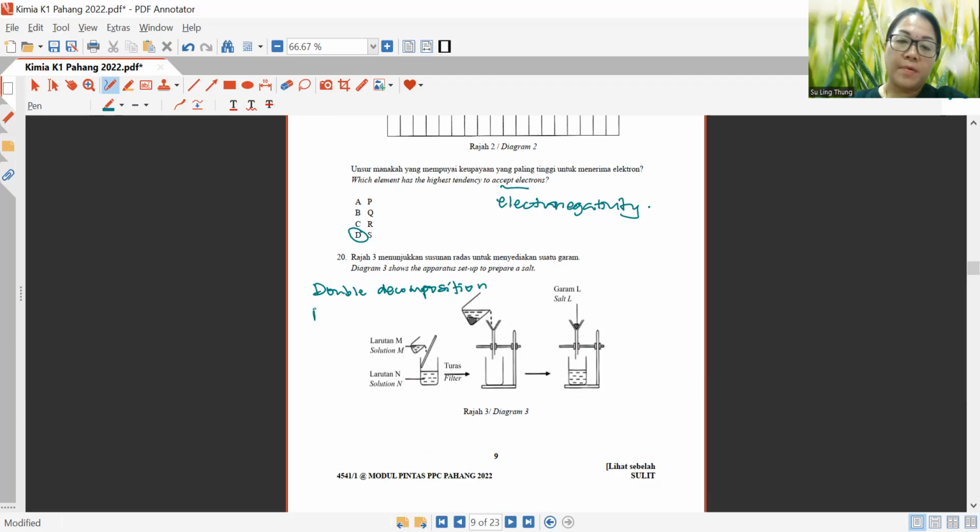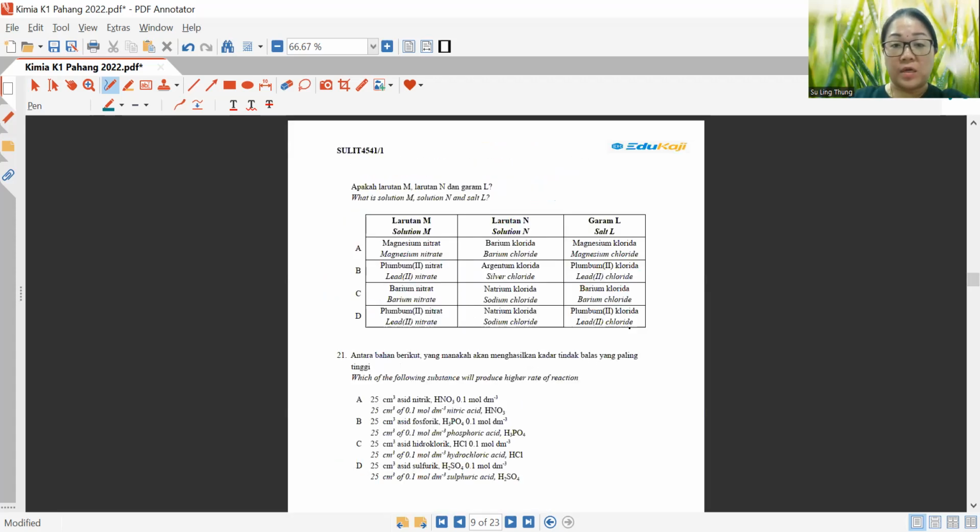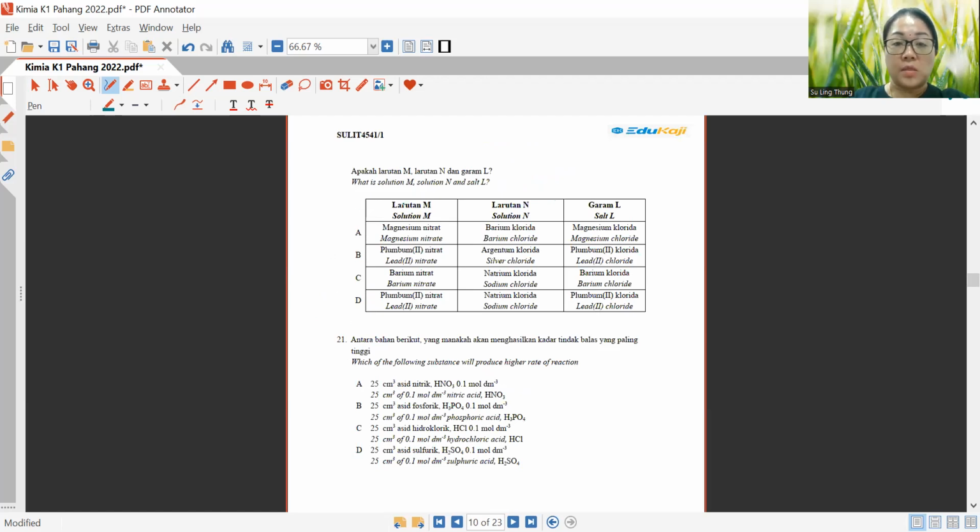Okay, or precipitation reaction, because can't you see you have precipitate here? So this is what we call the precipitation reaction. All right, let's look at what the question is about. What is solution M, solution N, and salt L?